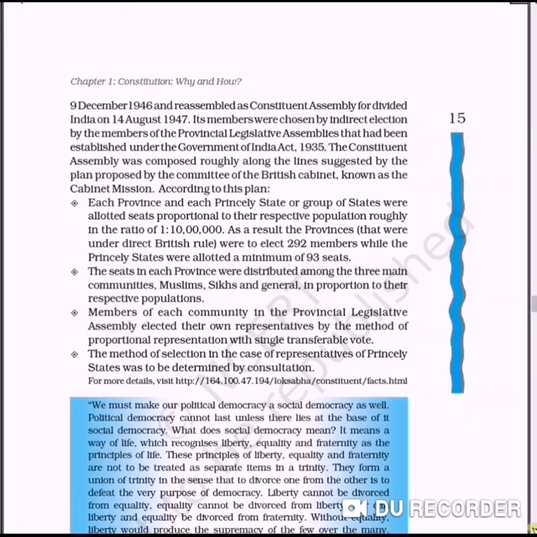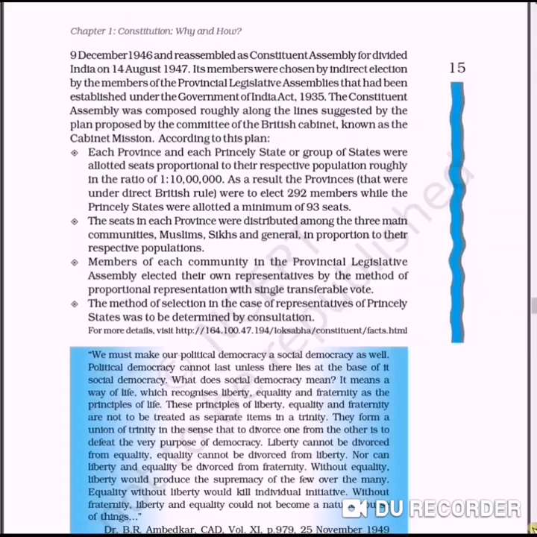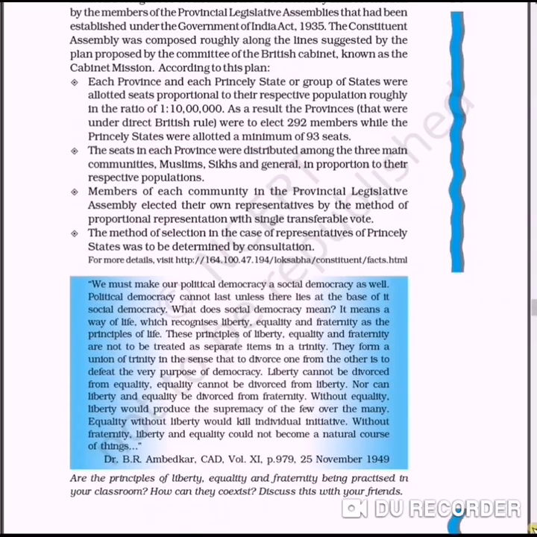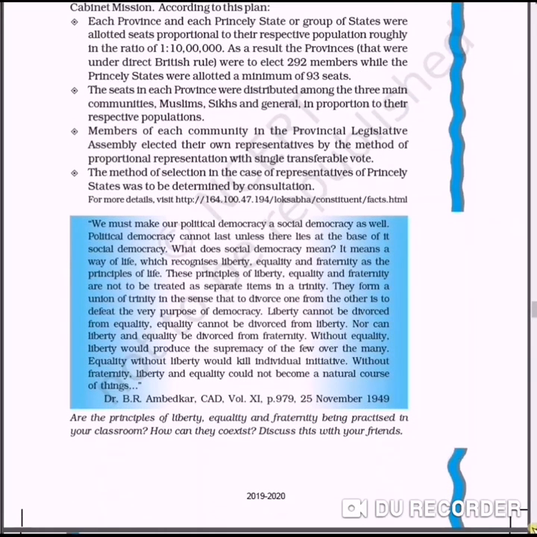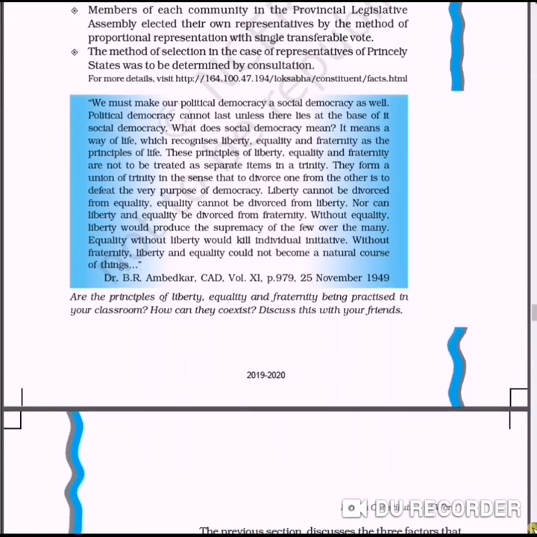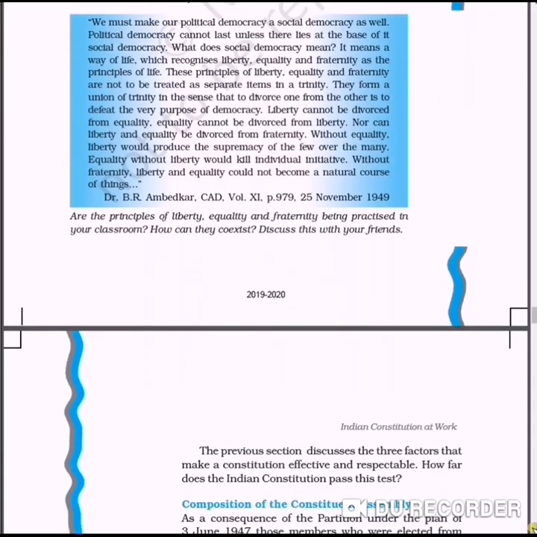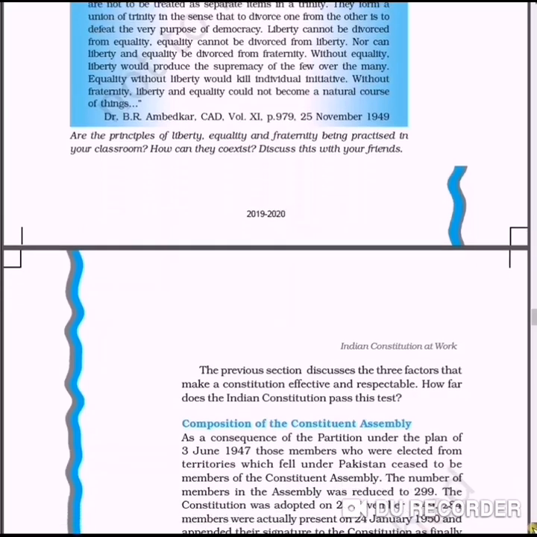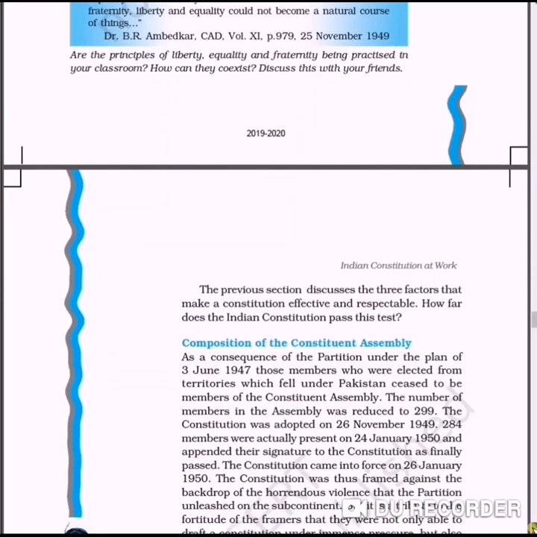It needs to be amended with the help of assembly members. The presence of a two-third majority in the assembly is a must. Half of the state assemblies should give their approval to this. So we can say it is a difficult process, but it is not impossible to change it according to need, or we can change or amend things according to requirement.